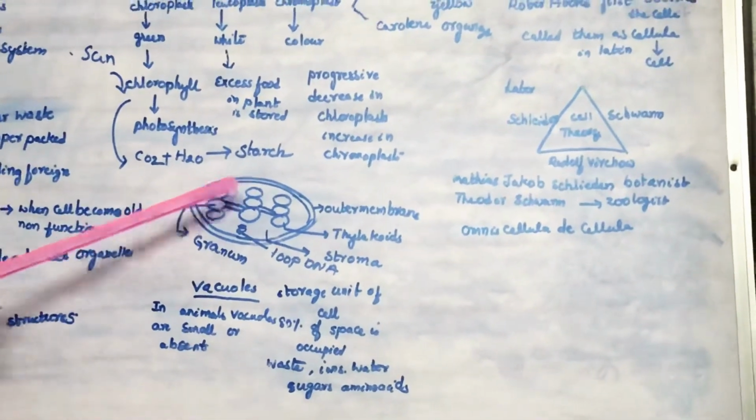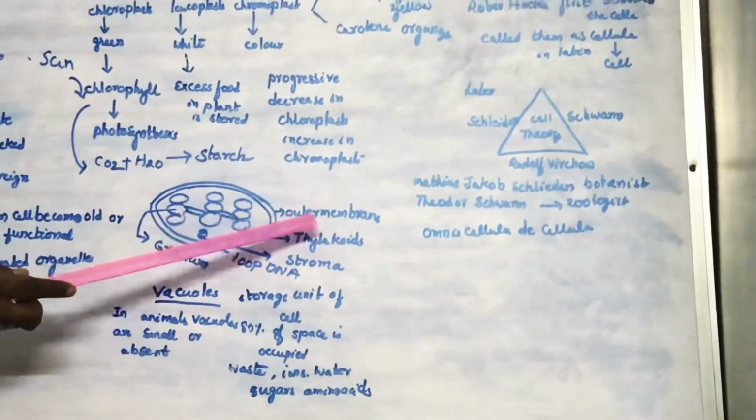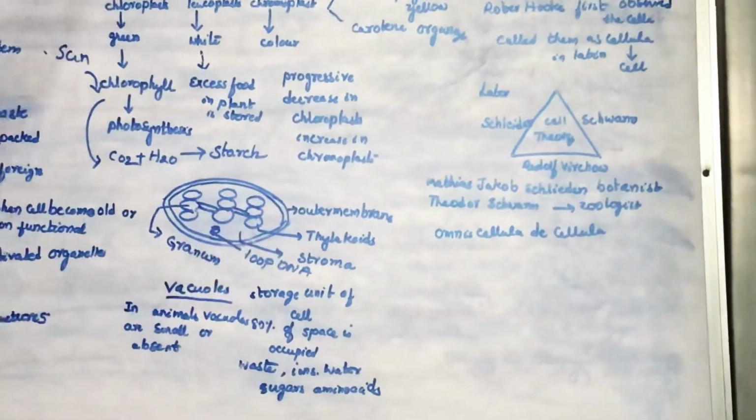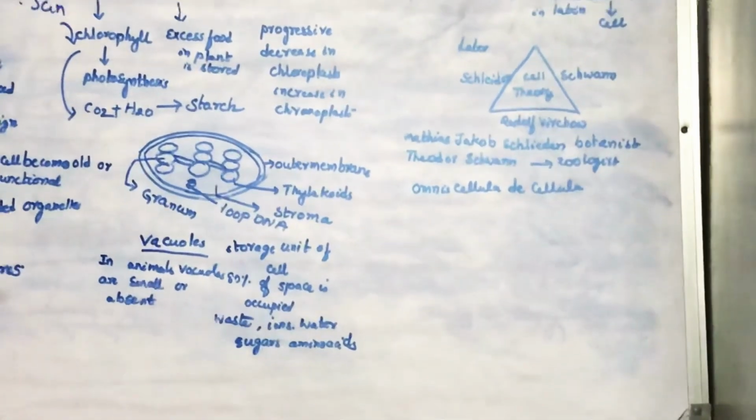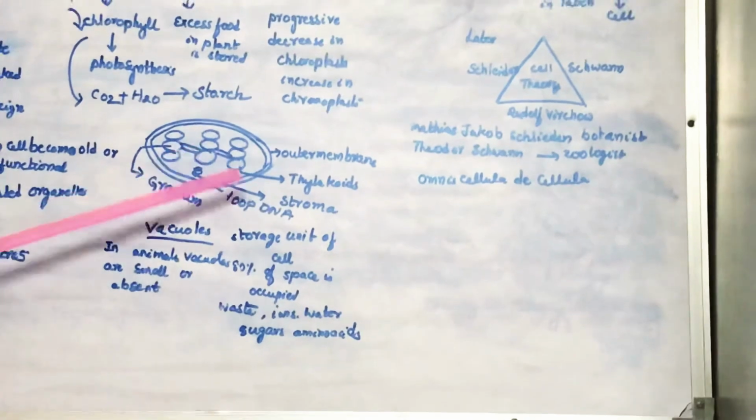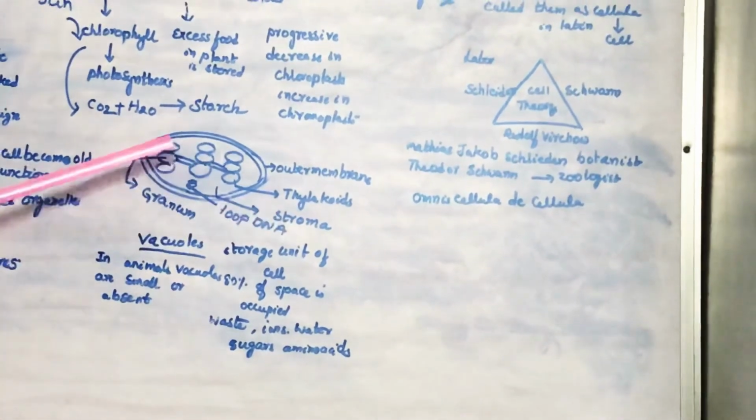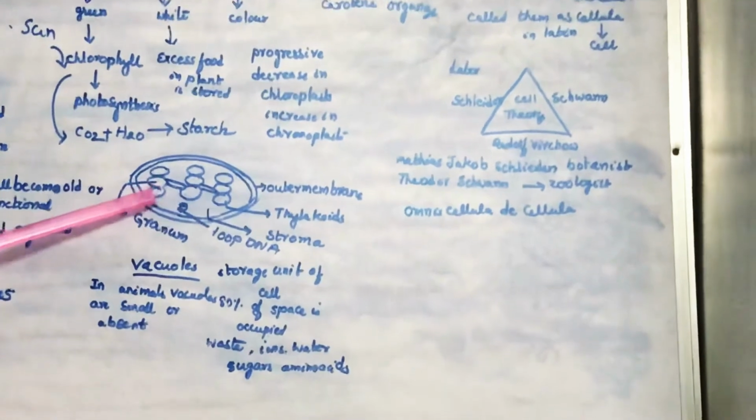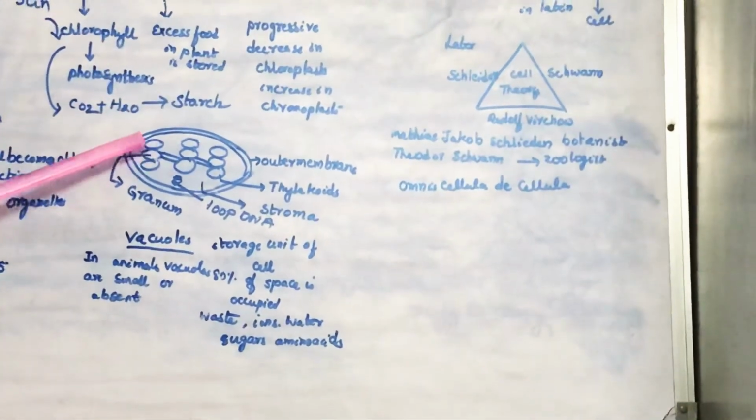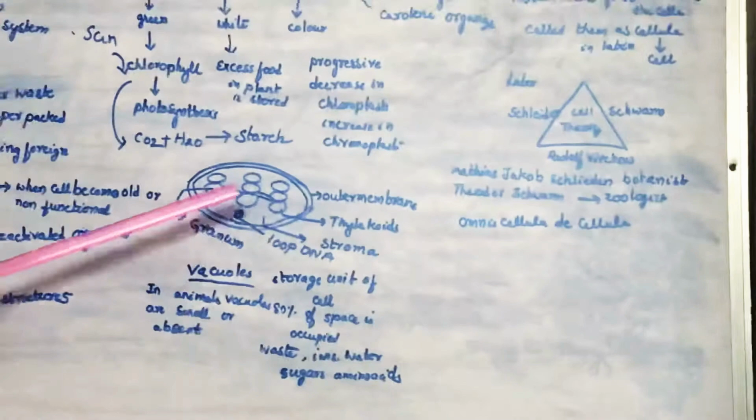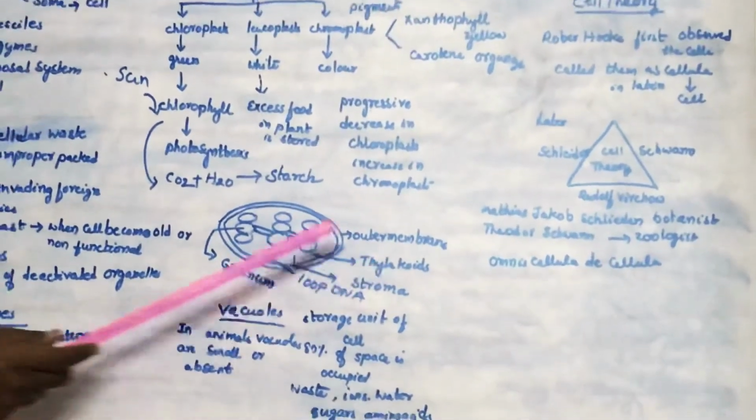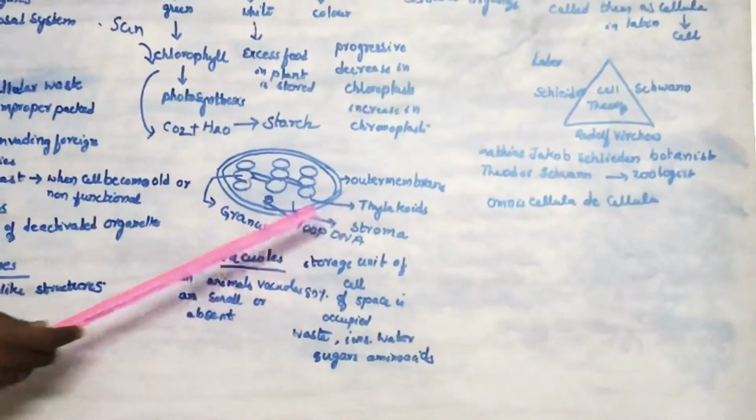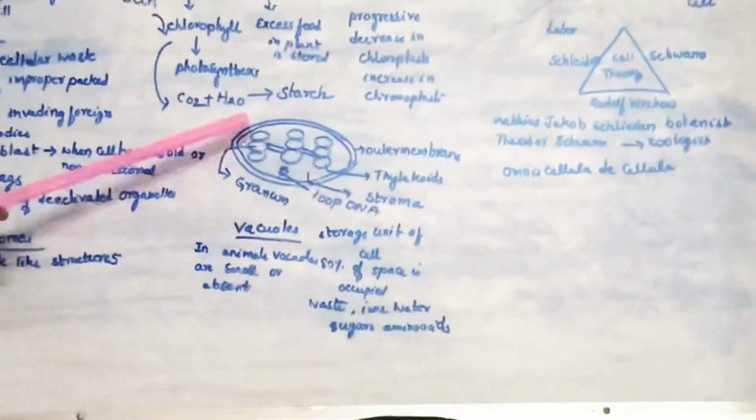Now this chloroplast, as usual, is a double membrane structure, with an outer membrane and an inner membrane. Inside the chloroplast, there is a colorless area called stroma. Inside the stroma, we can see some coin-like structures piled one above the other. These coin-like structures, we call them thylakoids. The piled up thylakoids, we call them grana.